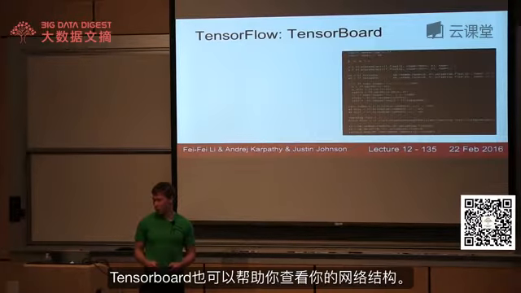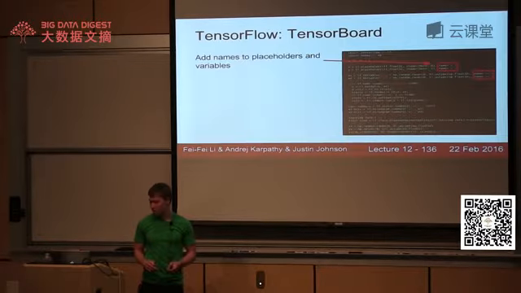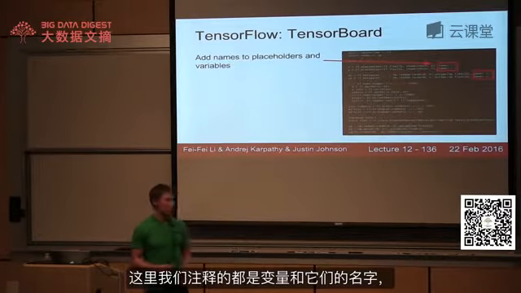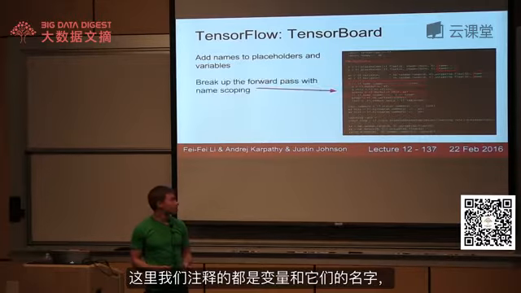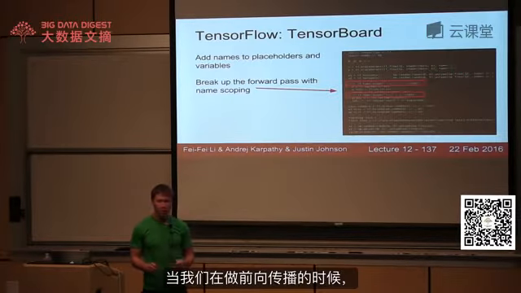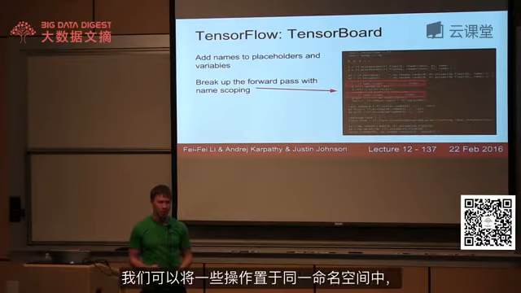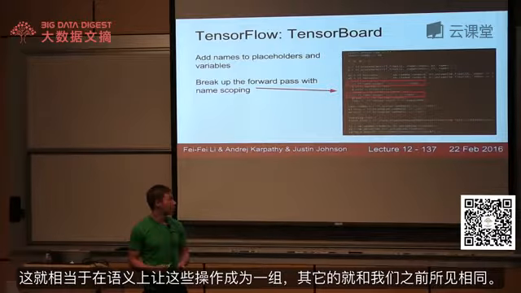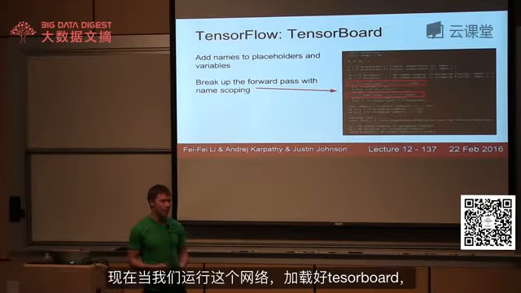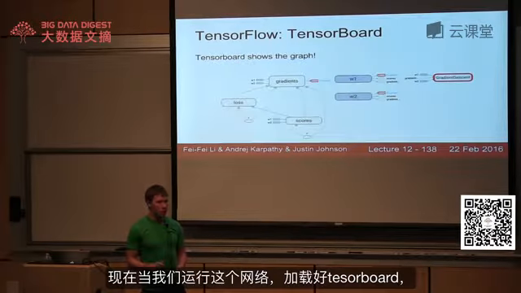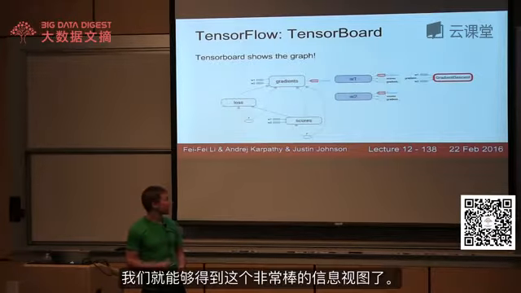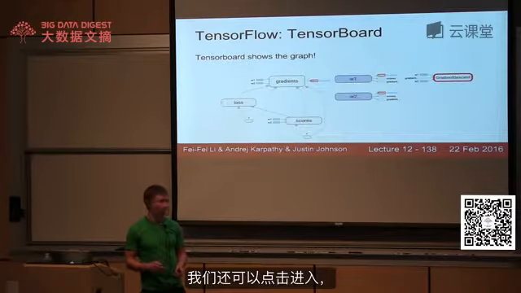TensorBoard can also help you visualize what your network structure looks like. So here we've annotated our variables with these names. And now when we're doing the forward pass, we can actually scope some of the computations under a namespace. And that just lets us group together computations that should belong together semantically. Other than that, it's the same thing that we saw before. And now if we run this network and load up TensorBoard, we can get this beautiful visualization of what our network actually looks like.